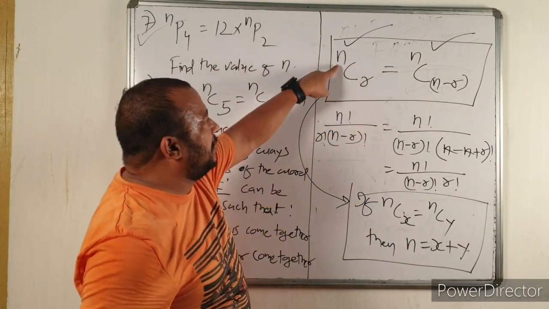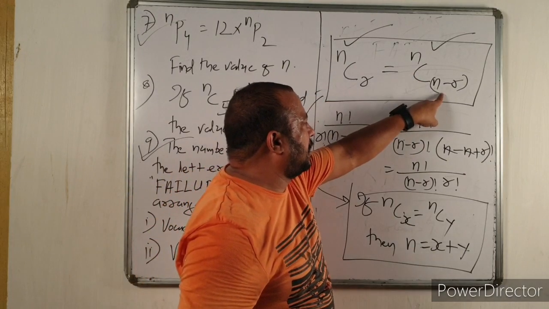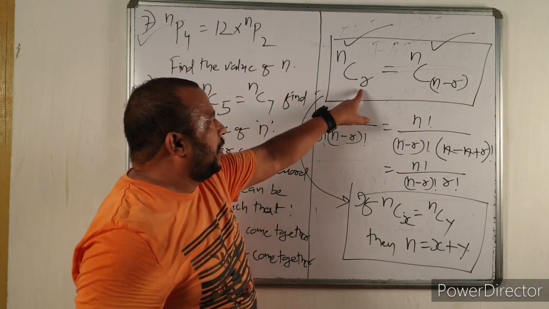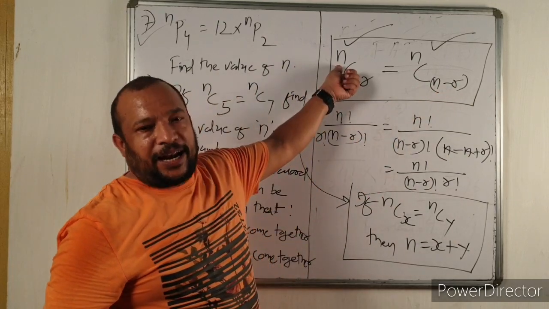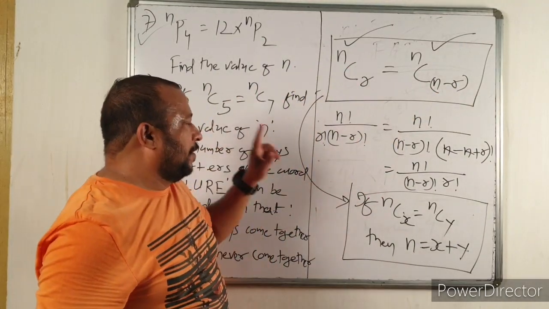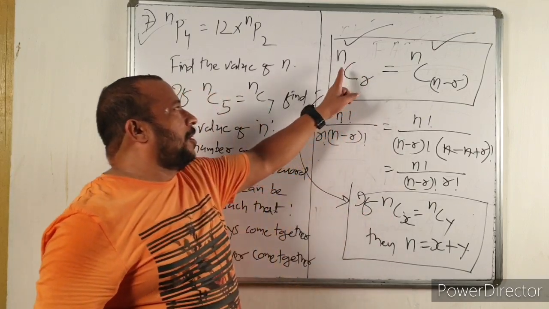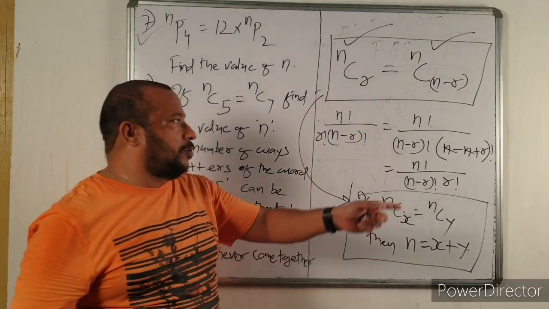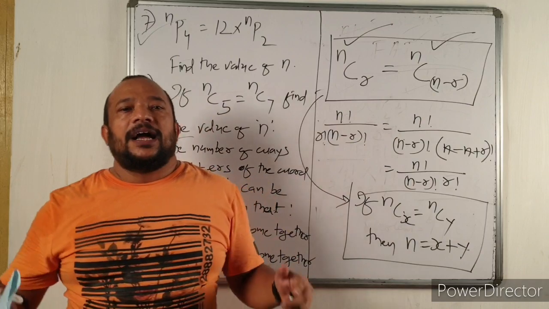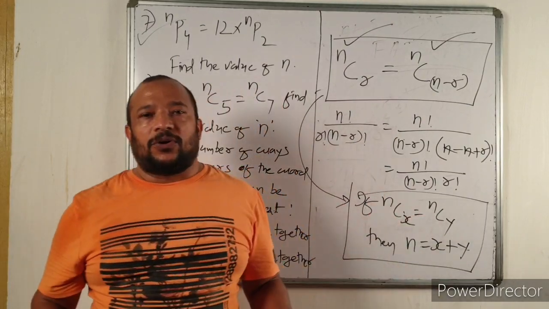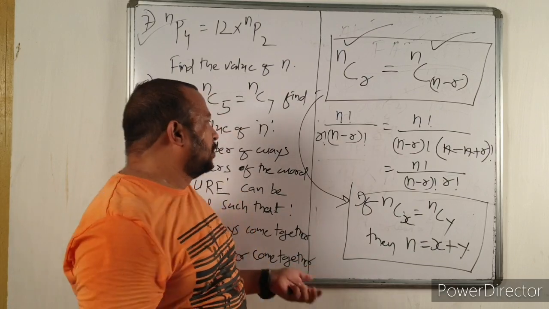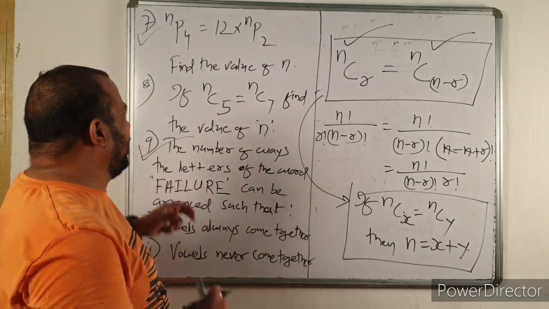See here, nCr is equal to nC(n minus r), therefore if you add r and n minus r, you will get n. So remember both formulas: nCr is always equal to nC(n minus r), and if nCx is equal to nCy, then n equals x plus y.